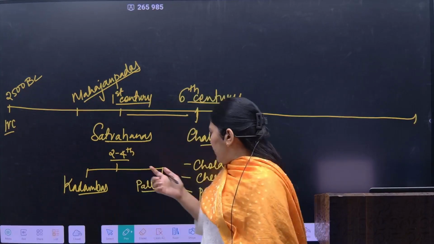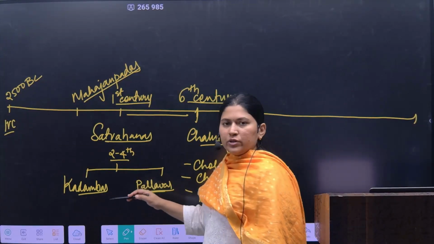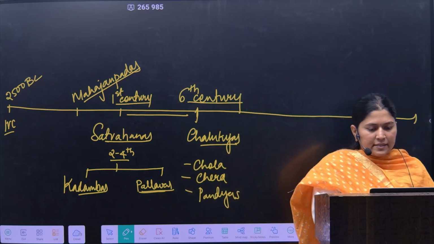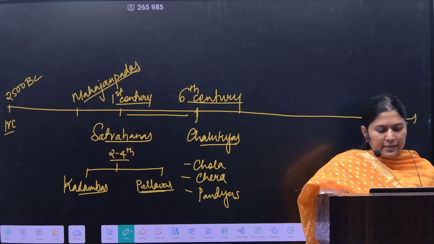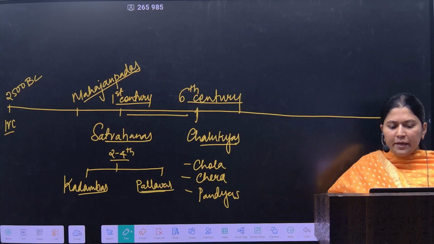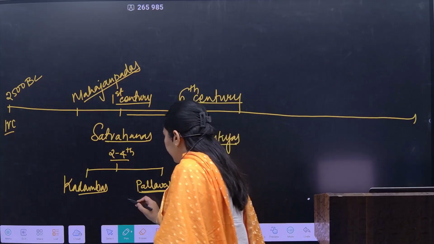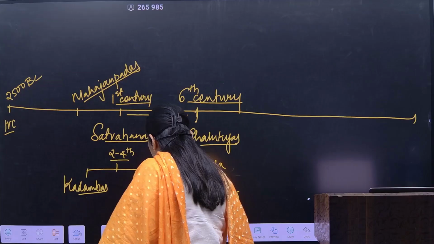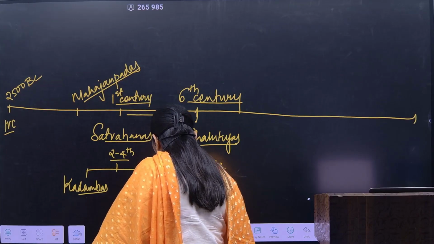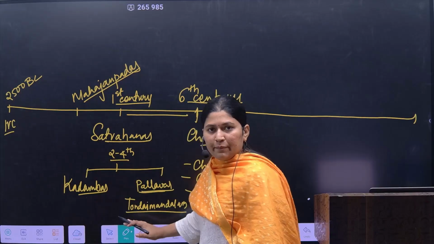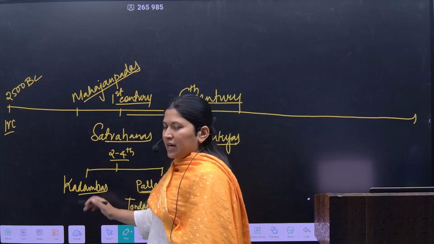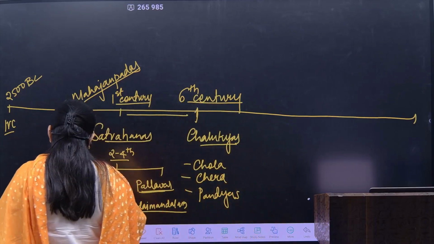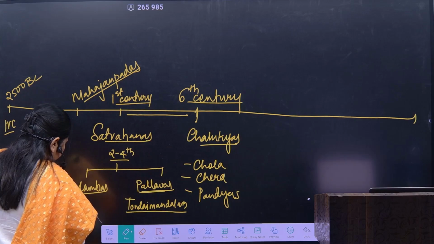Now these Pallavas were governing the South Indian region, majorly known as the Tondai Mandalam, which is present day North Tamil Nadu, and the Kadambas ruled over the Maharashtra and Karnataka region, which we call Bijapur.